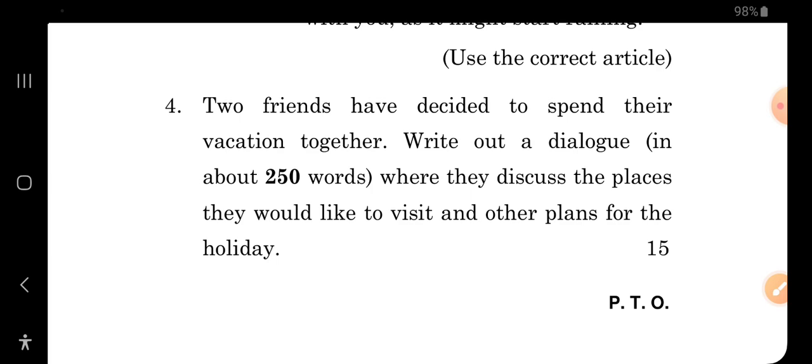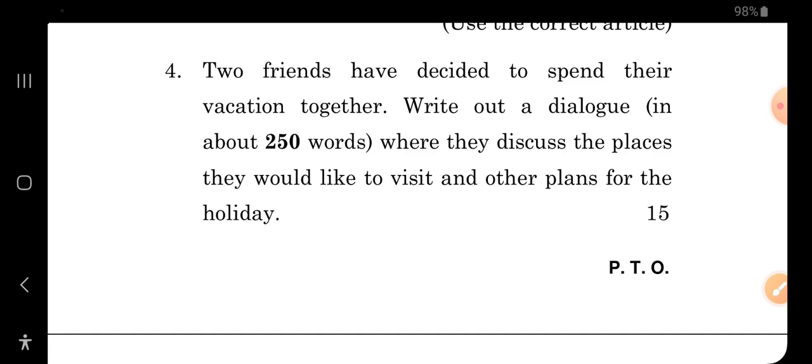spend their vacation in Darjeeling. I have given a particular name, and they are going to visit some places there, and they can go and spend some more time into that. Okay, so you just can give a short overview that two friends are going to spend a holiday in Darjeeling for, say suppose, for a week, and here Rahul and Sushil are going to plan that how they are going to visit the so and so places, and they are going to take certain things into their holiday planning. Okay, so they are going to plan and go.